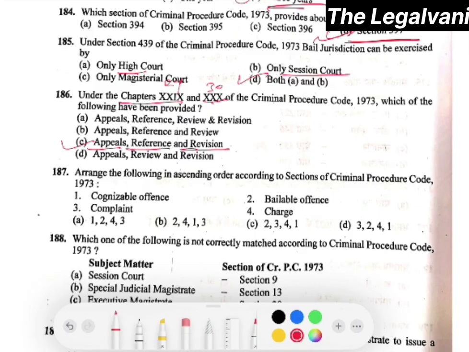Right. Question number 187. Arrange the following in ascending order according to the sections of CRPC. Here the right answer would be B, that is 2, 4, 1 and then 3. Right. So option number B, as you all know, will be the right answer.